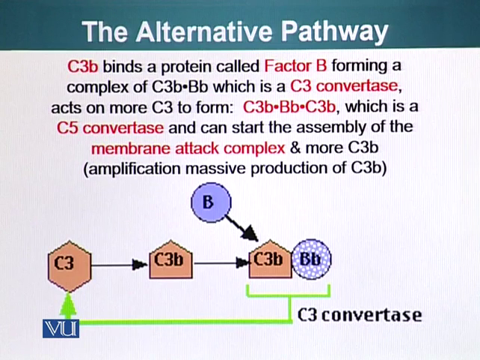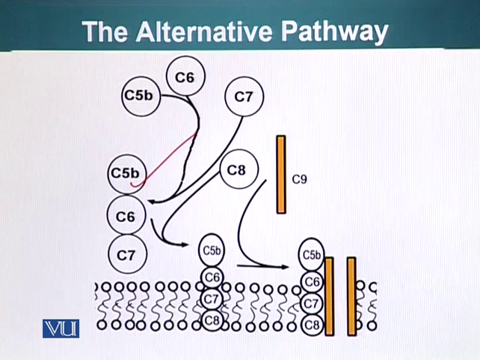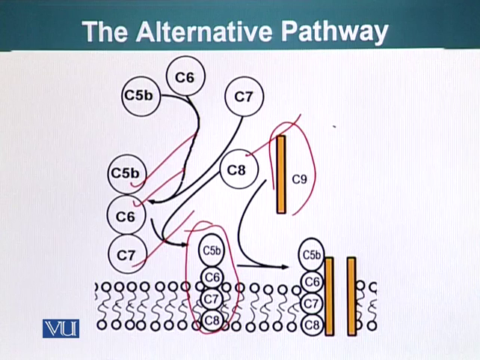So this is the alternative pathway. Even in the absence of the C1 protein that we saw in the classical pathway, our body has devised another strategy to destroy the pathogens. Once it is cleaved, C5b will bind C6, C7 and C8, and this will initiate the membrane attack complex, which will ultimately recruit C9, which will form pores in the surface of the pathogen. So this is the alternative pathway.